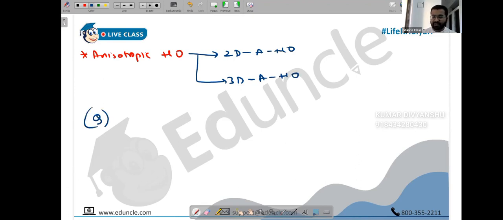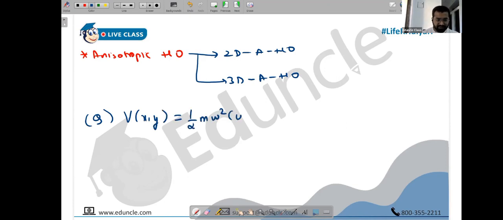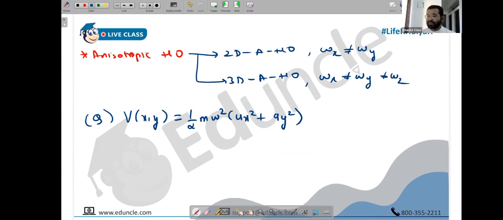I'll directly take a question so that you understand on the basis of the question. Suppose they have given us the potential V of an anisotropic harmonic oscillator, which is half m omega square into 4x square plus 9y square. What is the meaning of anisotropic, by the way? The angular frequencies won't be equal this time. Omega x won't be equal to omega y, and in 3D omega x won't be equal to omega y, won't be equal to omega z. Two of them can be equal, but all three cannot be equal. Suppose these two are equal, it's fine in that case.